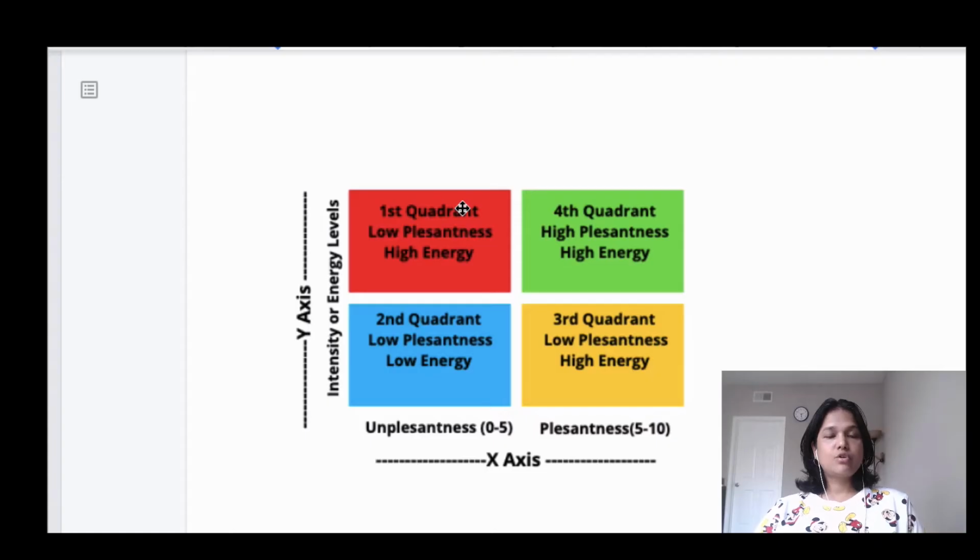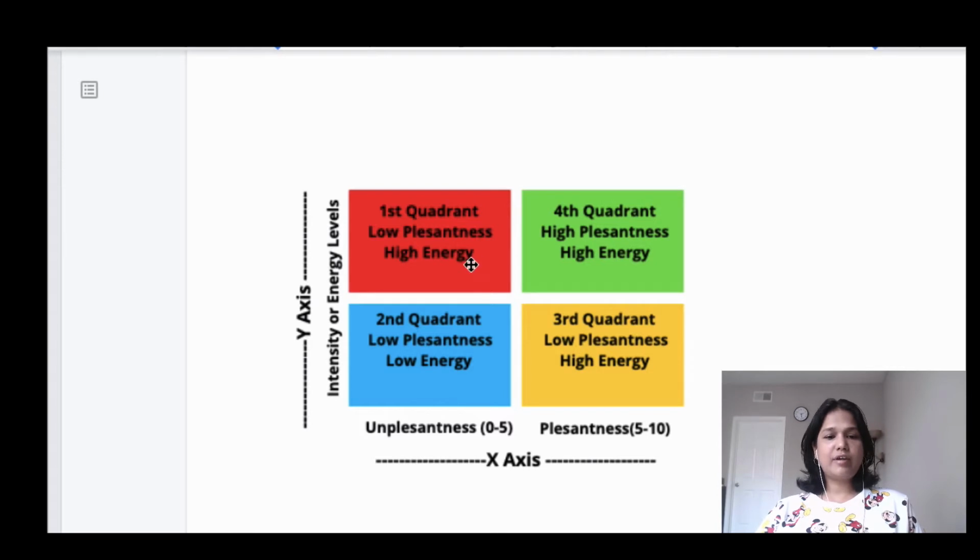You can also apply this to your family or to your own self, whenever you're cooking, trying to learn something new, chilling out, or doing just about anything. You can apply this tool to identify your energy levels and your intensity, basically your status of mind. Okay, let's quickly get into this tool. So this is a tool.